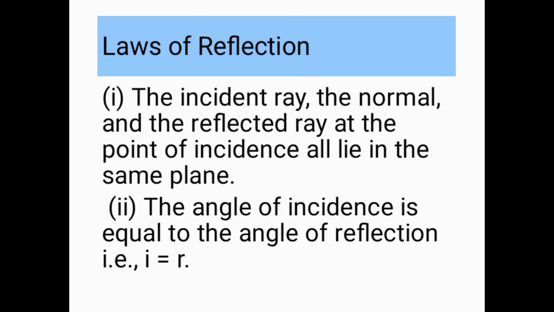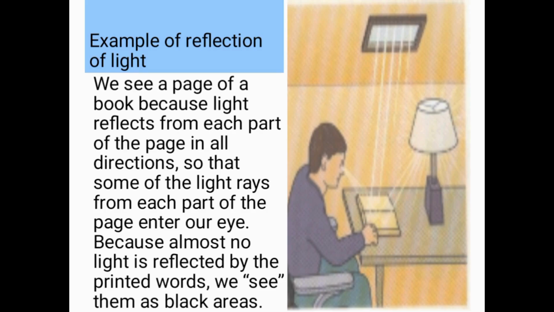Example of reflection. We see a page of a book because light reflects from each part of the page in all directions, so that some of the light rays from each part of the page enter our eye. Because almost no light is reflected by the printed words, we see them as black areas.